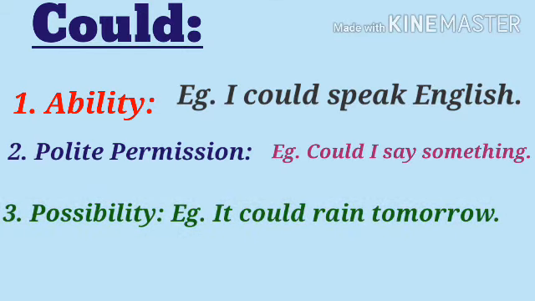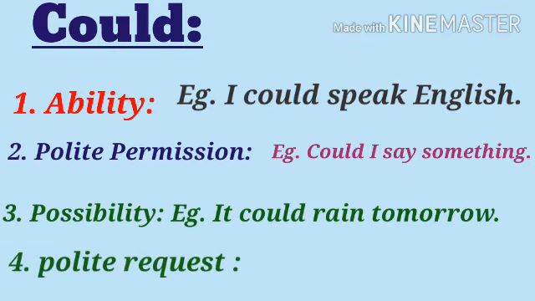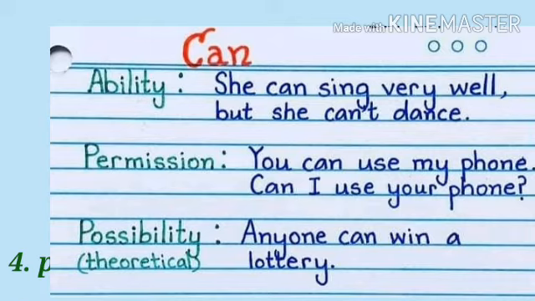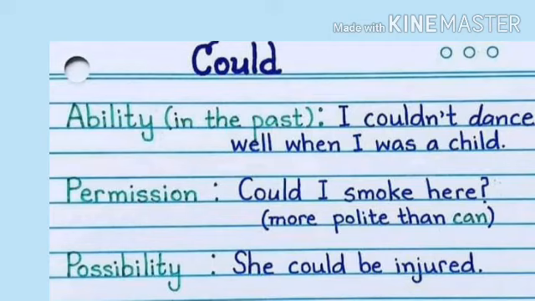Possibility. For example, it could rain tomorrow. Or a polite request. For example, could you take a message please? See more examples on your screen. Now the second one is may and might.